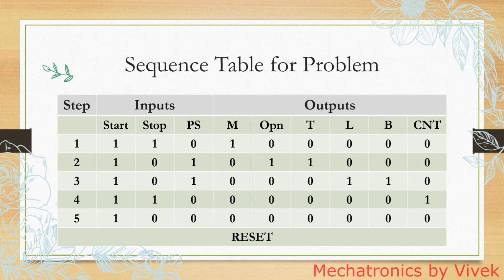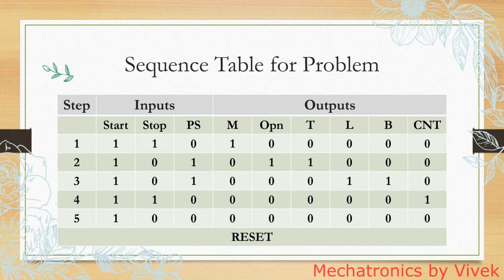2: the motor has to stop because the photo sensor has sensed the can. Here the start button is still showing on, but the stop button is showing 0. Because generally the stop buttons are normally closed, and when you push that, it breaks the contact, so the motor will stop. And therefore that is on sensing by the photo sensor. So under PS also you can see 1, and then now the operation starts here.